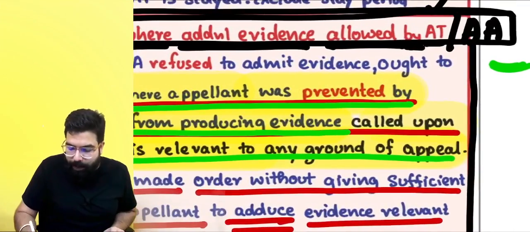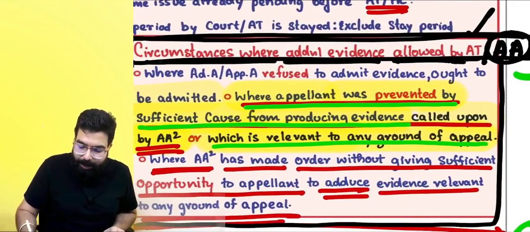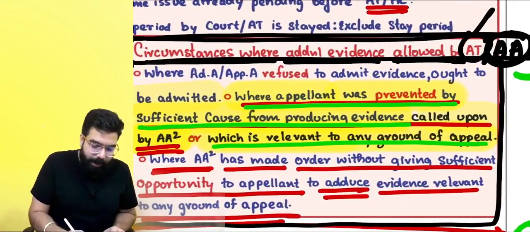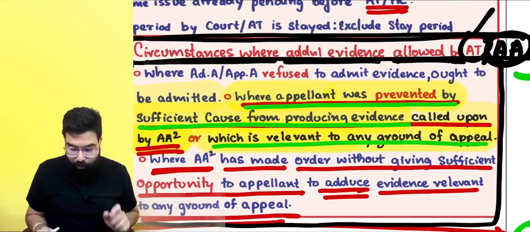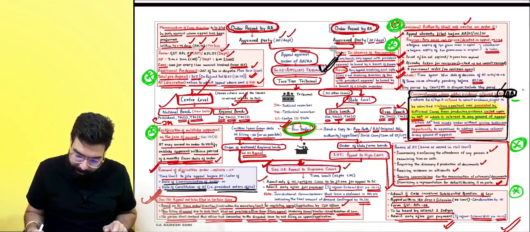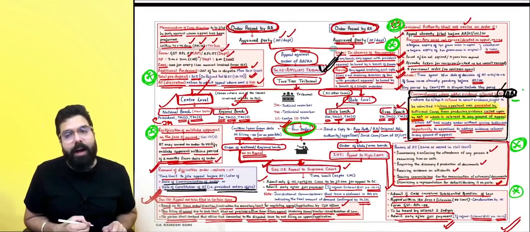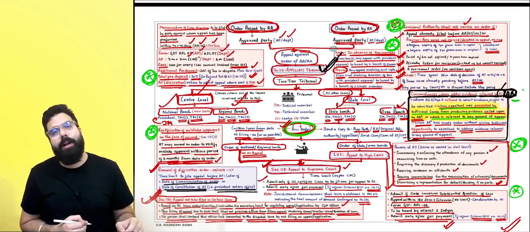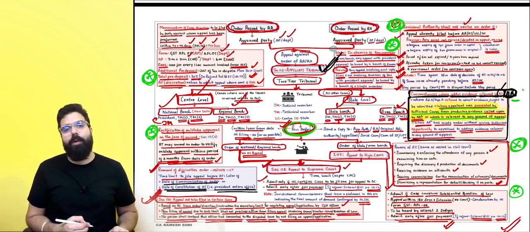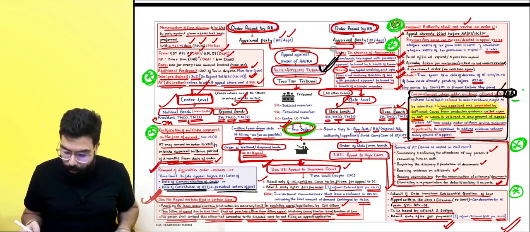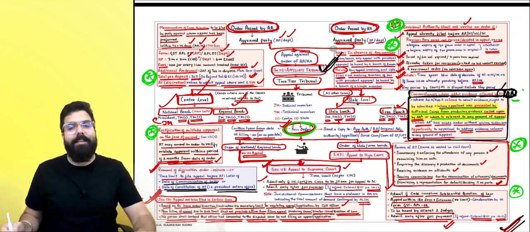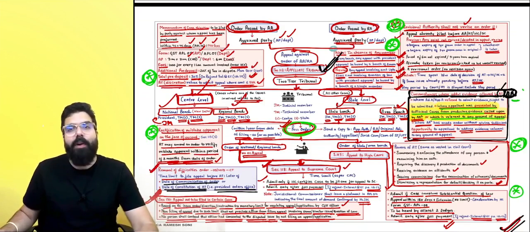Here the word appellate authority was missing. So the appellate authority or appellate tribunal, in these four cases, admit additional evidences also. Right, everyone? Okay, sir, point is clear. Just make this small correction. The appellate authority also can admit, the appellate tribunal also can admit, but only in these circumstances. Here I will close my chapter of appeals and revision, everyone.